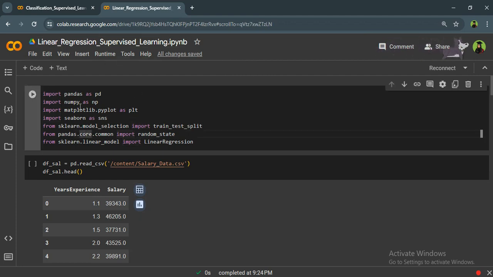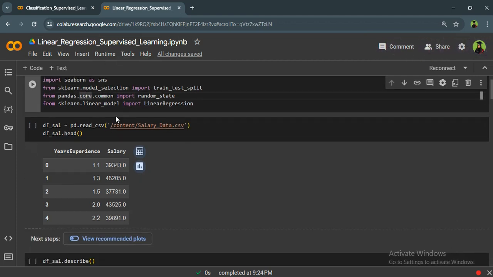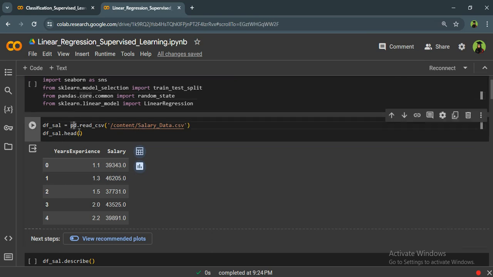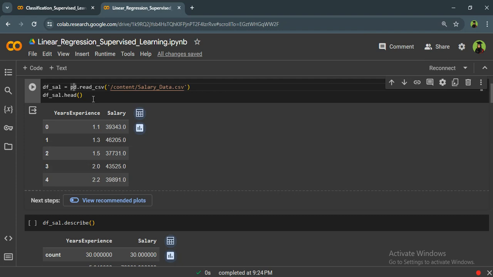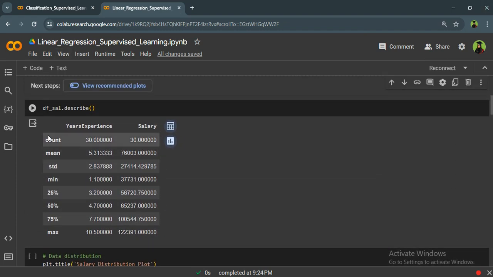So I have imported the libraries that I want to focus on, and I have used the salary data CSV file for my dataset. I have brought a better perspective of my dataset in here.